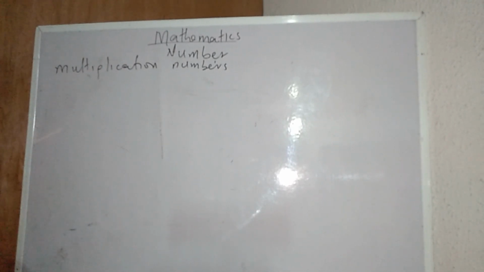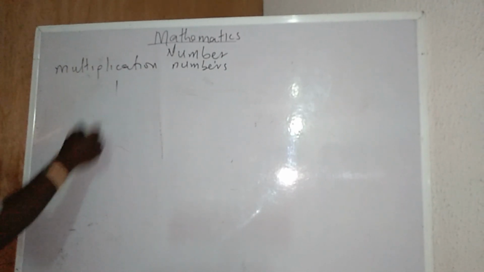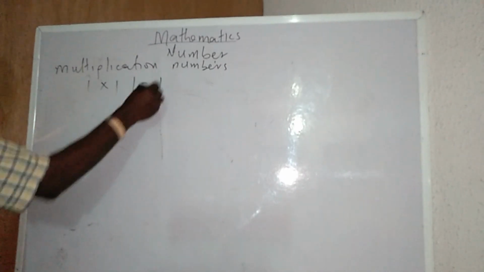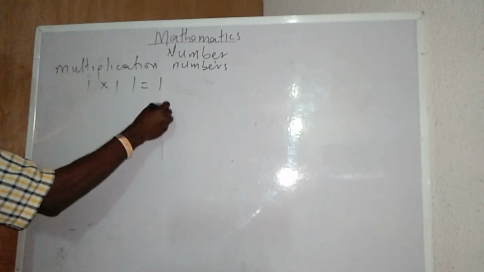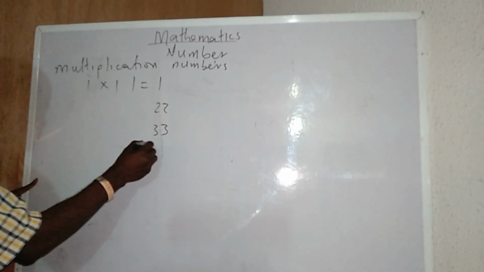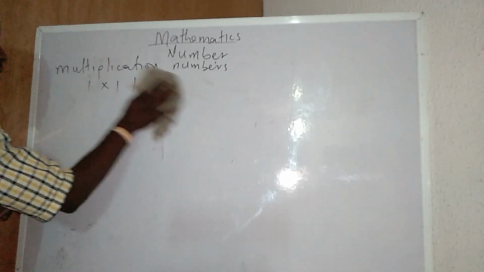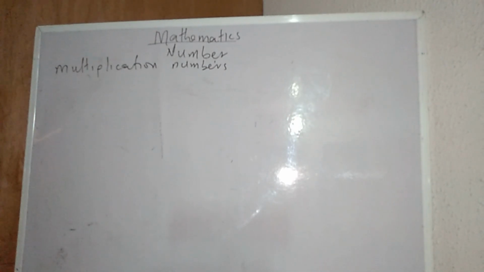Let's move on to multiplication on 11. Okay, 11 is very simple. If I have 11 times 1, 11 times 2, it will be 22. 11 times 3 will be 33, and so on and so forth. That is all about multiplication of 11. You will just double the number.